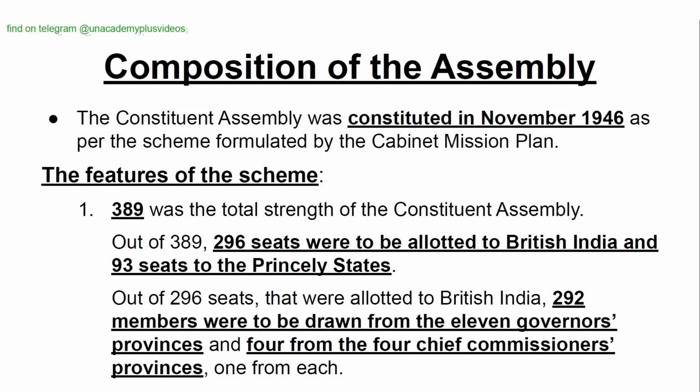Composition of the Assembly. The Constituent Assembly was constituted in November 1946 as per the scheme formulated by the Cabinet Mission Plan. The features of the scheme: 1. 389 was the total strength of the Constituent Assembly. Out of 389, 296 seats were to be allotted to British India and 93 seats to the princely states. Out of 296 seats allotted to British India, 292 members were to be drawn from the 11 governors provinces and 4 from the 4 chief commissioners provinces, 1 from each.